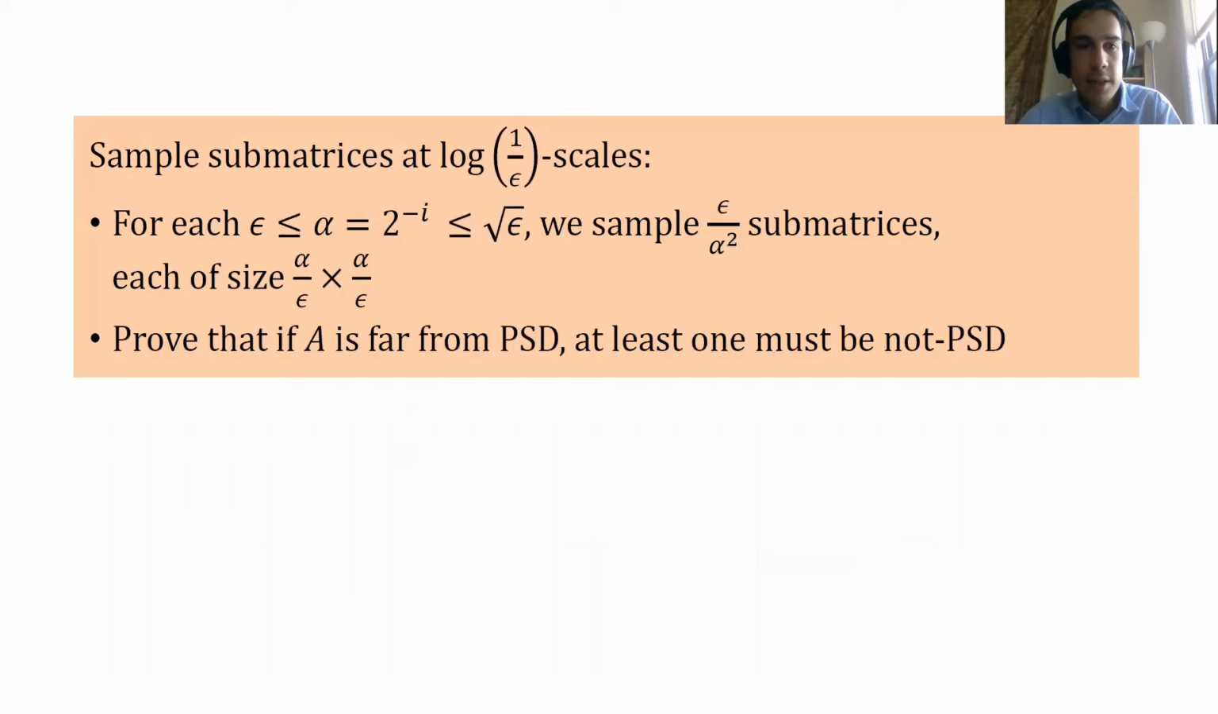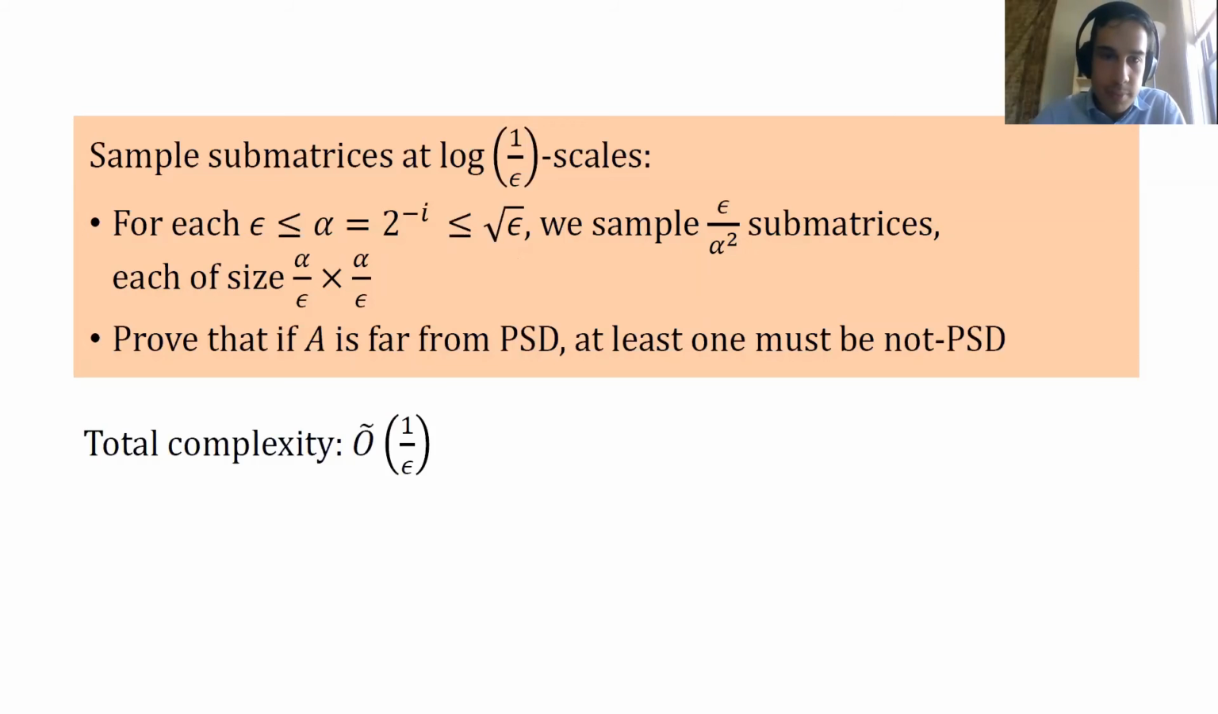The algorithm at a high level is to sample submatrices at log 1 over epsilon scales. And here a scale is a possible side length. So for all possible side lengths alpha over epsilon, where alpha ranges between epsilon and root epsilon, we sample epsilon over alpha squared submatrices of that size. So at each possible level, you can see that this works out to a total cost of 1 over epsilon samples per scale of subsampling. And then we show that at at least one scale of subsampling, one of the matrices that we sample will be not PSD. And the total complexity will then be tilde O of 1 over epsilon.